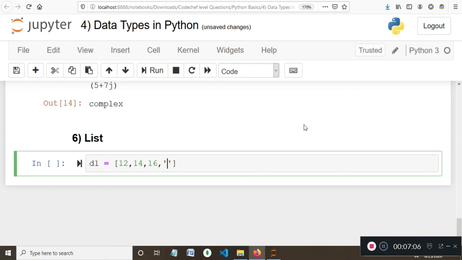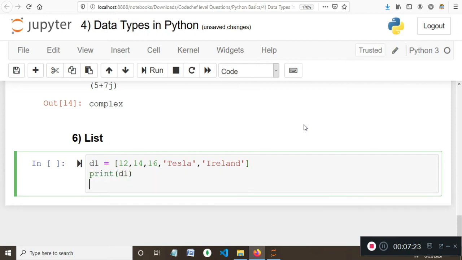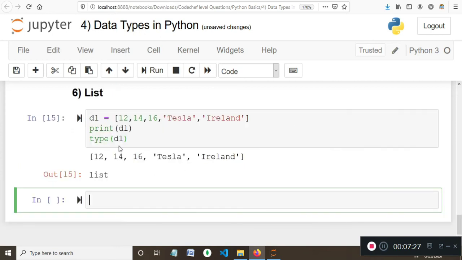If I take the value Tesla, and for no reason another country name, Ireland, and so on. If I print the value of d1 and check its type, I should be getting list.